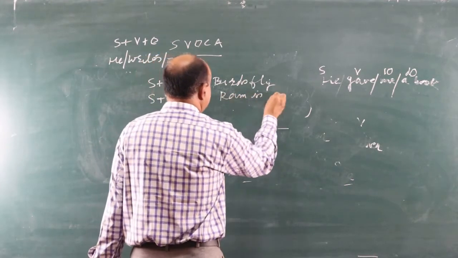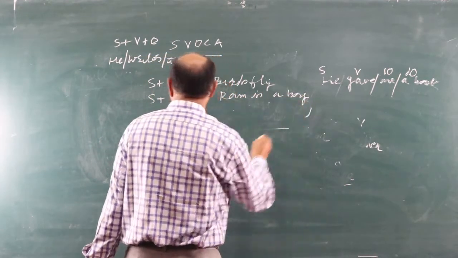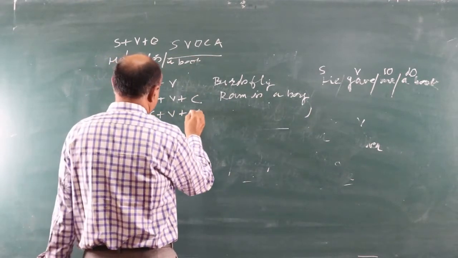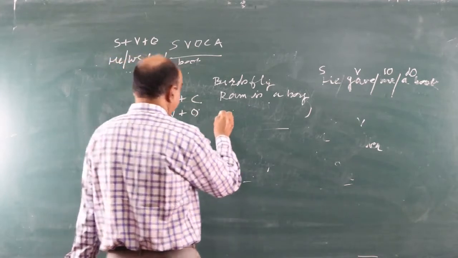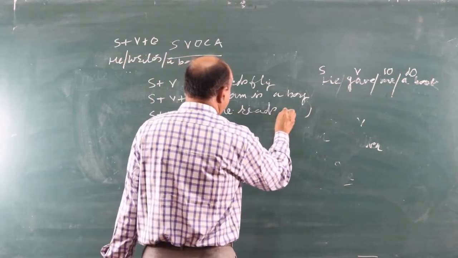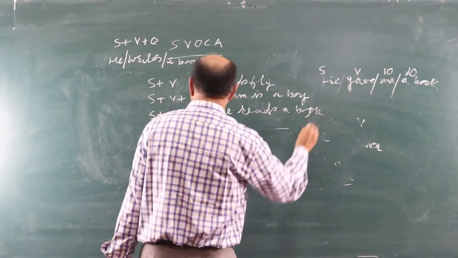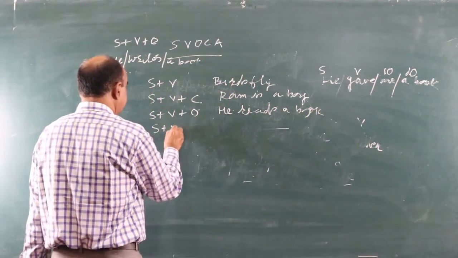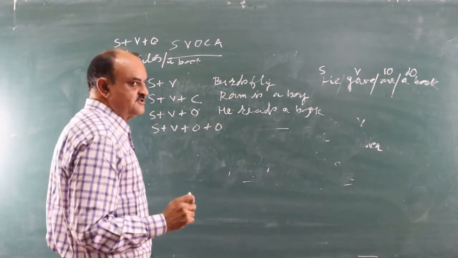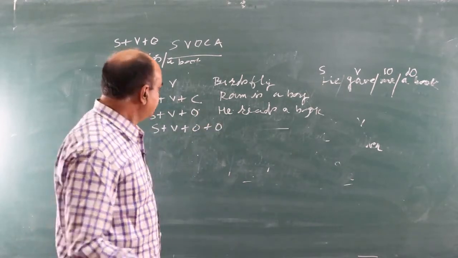Ram is a boy: S plus V plus C. He reads a book: S plus V plus O. S plus V plus O plus O: one is an indirect object and the other is a direct object.